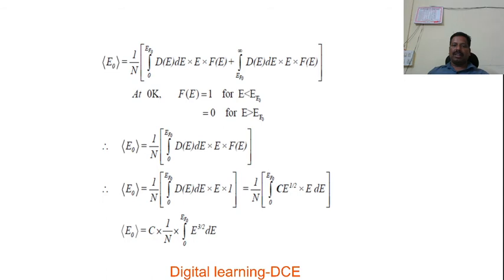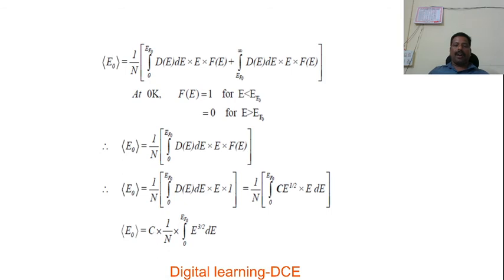For levels with energies less than the Fermi energy, the Fermi function takes the value 1, that is a 100% filled state, so f(E) is equal to 1. It is equal to 0 for the electronic states present above the Fermi level at absolute 0. For those the Fermi function value is 0, since no filled state can be found above the Fermi level at absolute 0. These concepts are familiar. Now using this in the above expression and simplifying, the second term tends to 0.